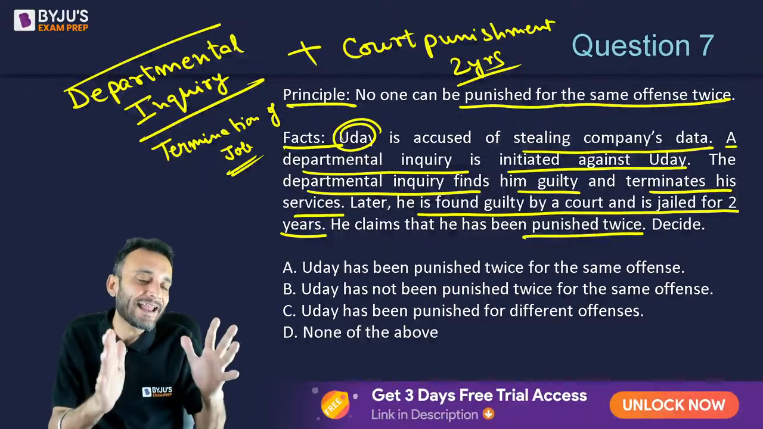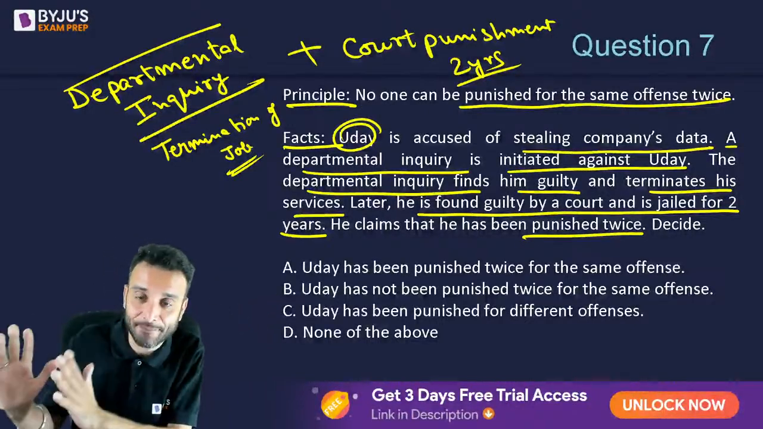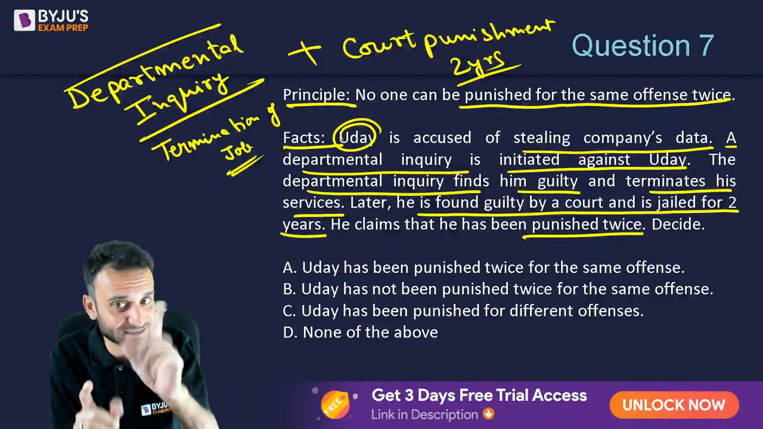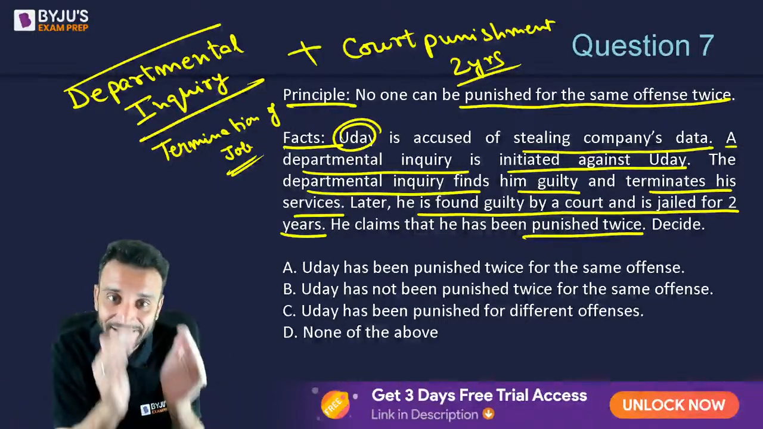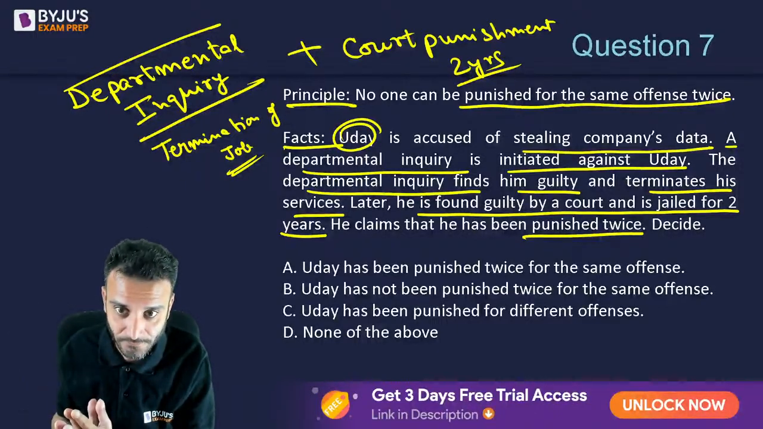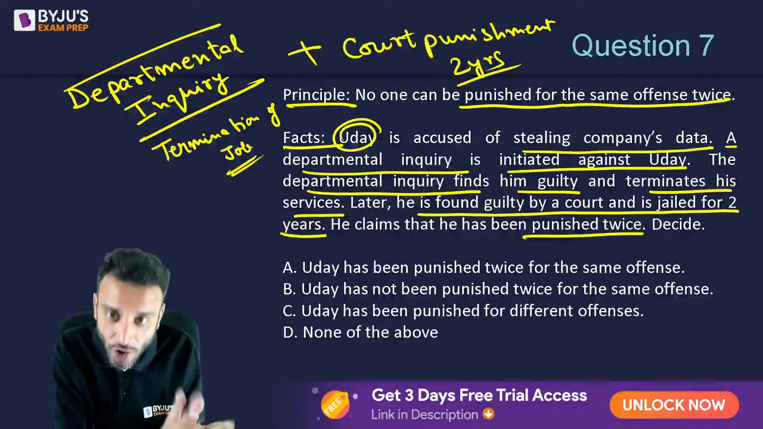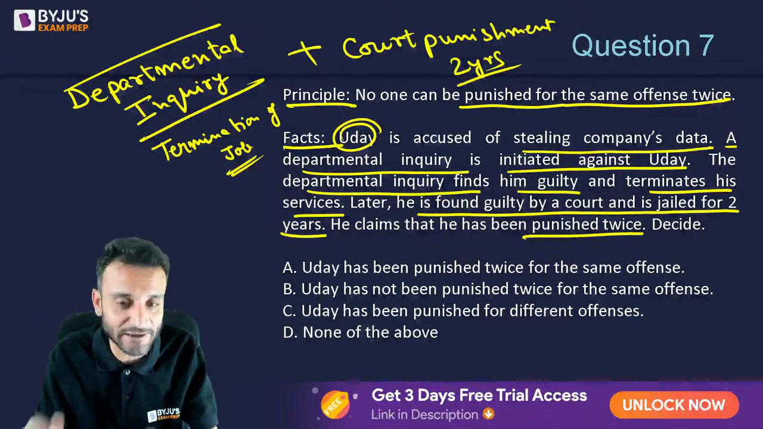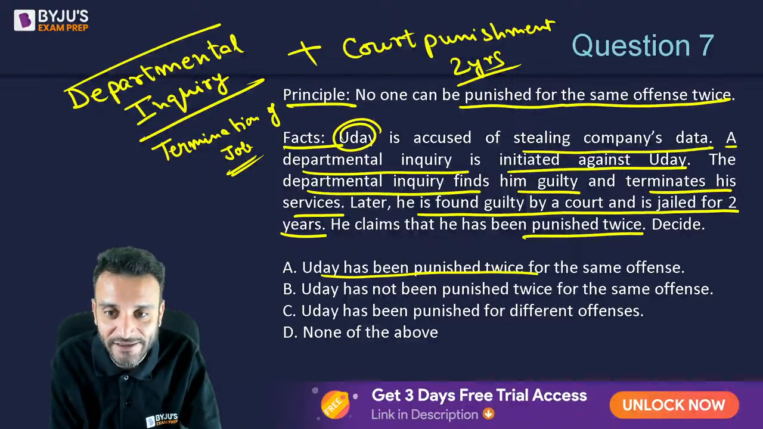Now departmental inquiry is a separate proceeding and a punishment by a court is a separate thing. The law says nobody can be punished for the same offense. He has committed the offense once. Is he being punished twice? No. Departmental inquiry is not punishment under Article 20. Is that clear? Departmental inquiry is not a kind of punishment as enumerated under the principle of double jeopardy. Is that clear?